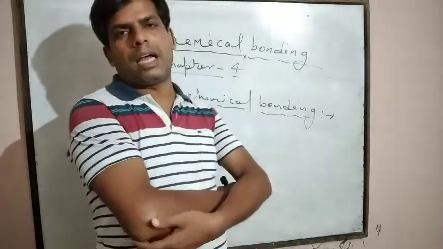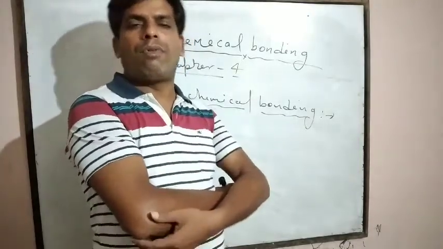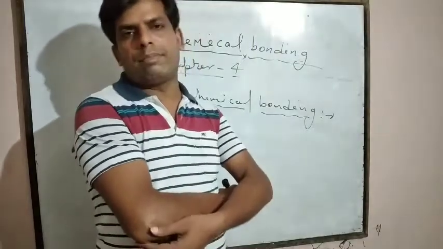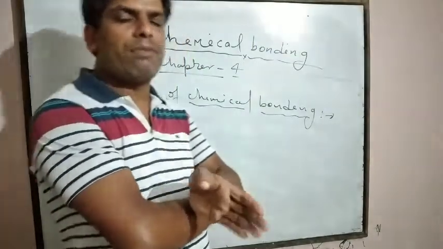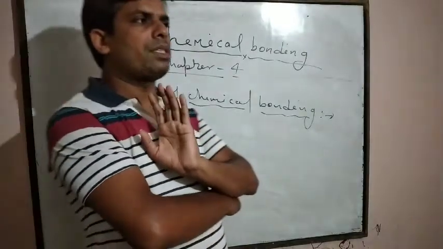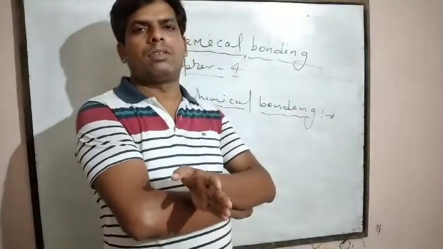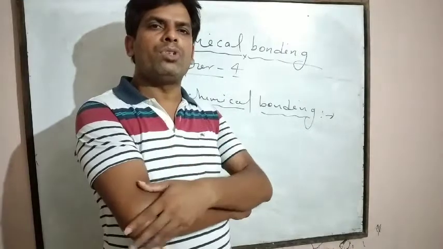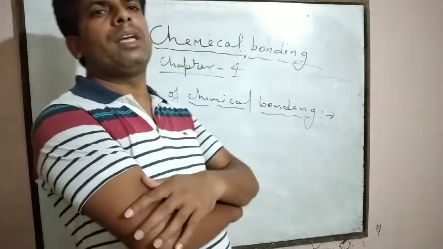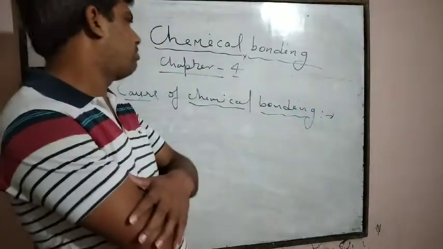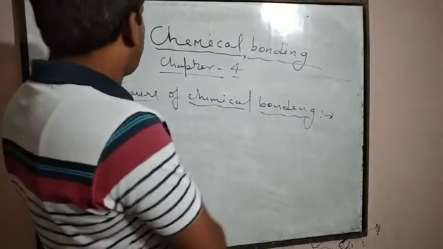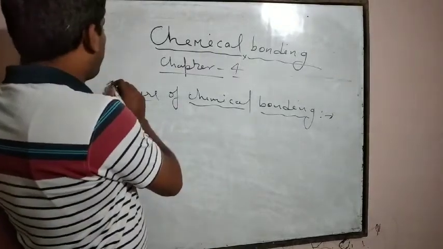That's why we can say that for stability of atoms, or for completion of octet or doublet, atoms come closer to each other and in this way they form a chemical bond. It is the cause of chemical bonding.